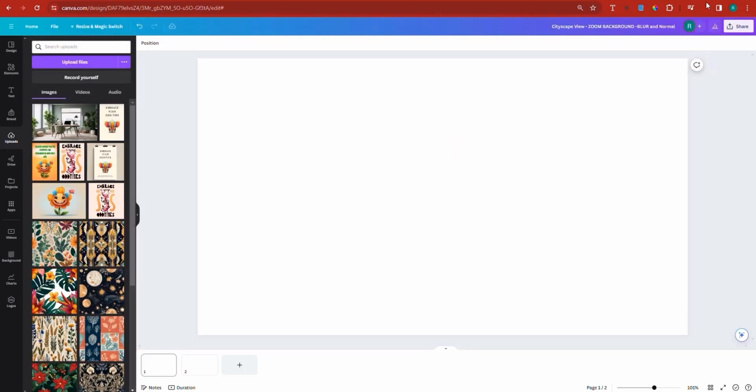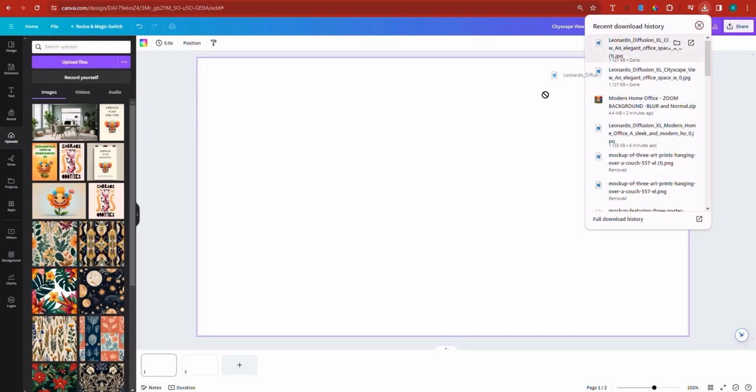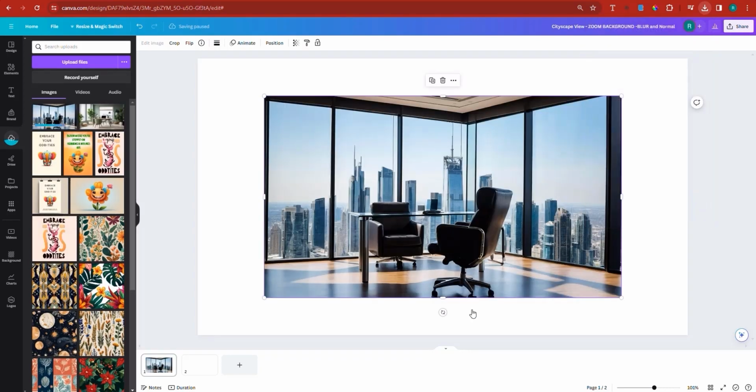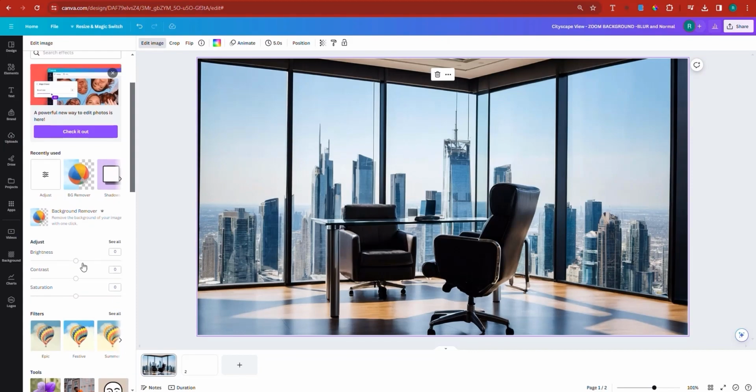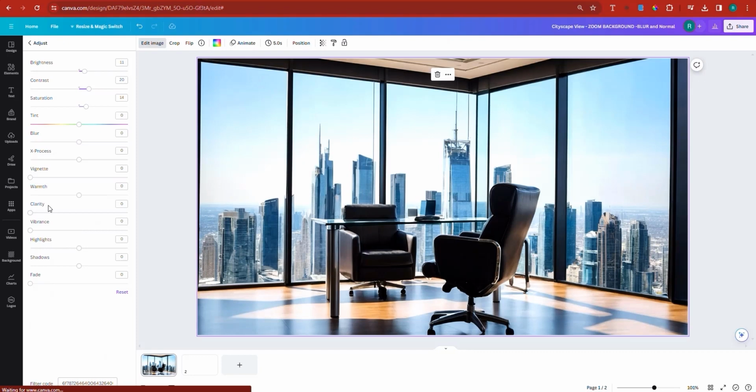All right, so I'm going to drag the image right over here into Canva. Let me just go back again, drag. And then here I'm going to show you a trick. Now, I can download this as a zip file, but in this case, I'm going to show you a trick. So first of all, let's edit the image. And let's add a little bit of brightness, contrast, saturation, go back into the details, add a little bit of clarity, a little bit of vibrance, some highlights, probably some shadows, some warmth. There you go. Now we have a good looking image.